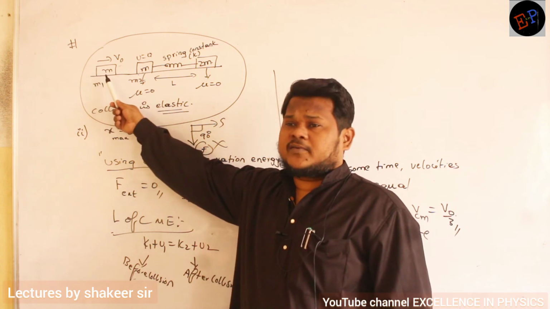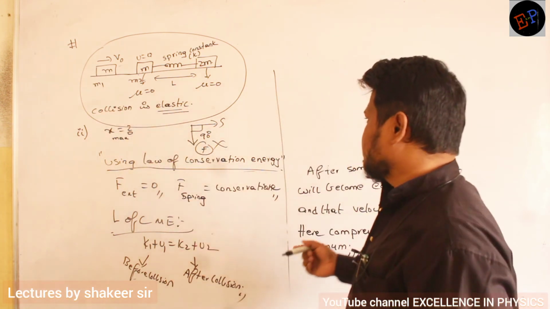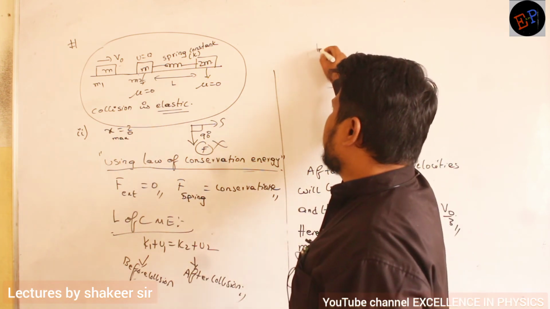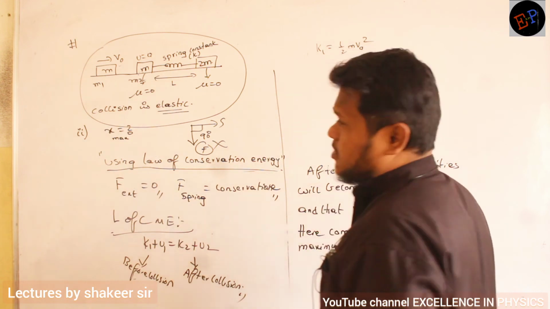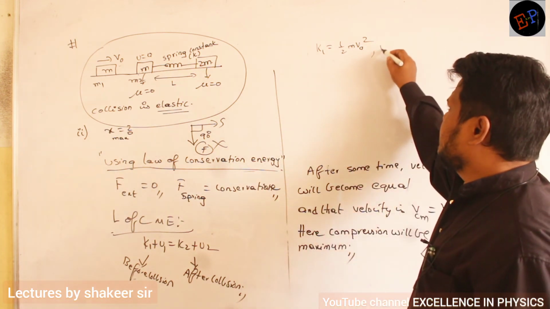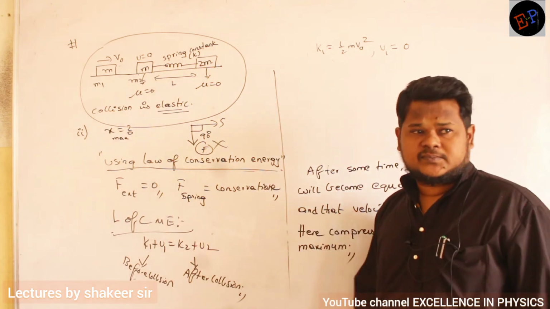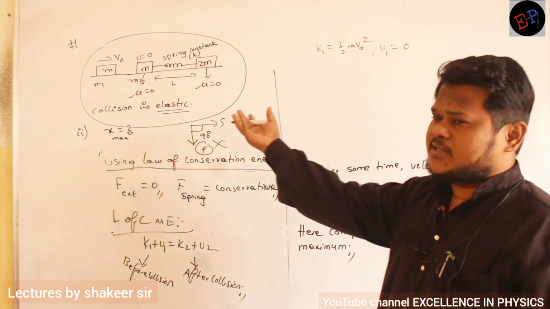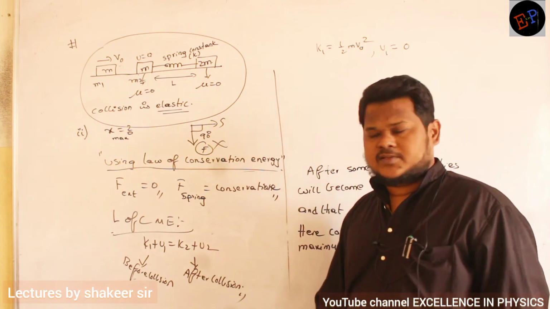And what is the kind of energy it is having? Kinetic energy. So only kinetic energy was present. Therefore K1, initial kinetic energy, is half m V naught square. That's all. So what is the initial potential energy? 0. There is no potential energy, because the spring still did not compress. So initial potential energy is 0.